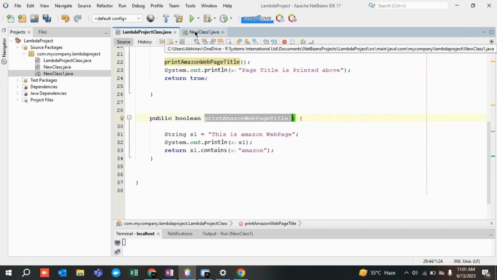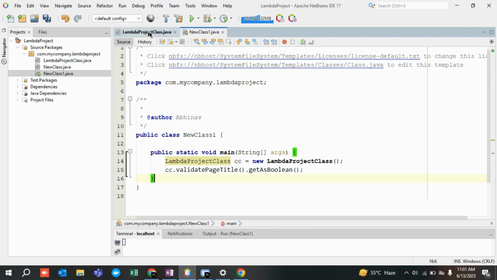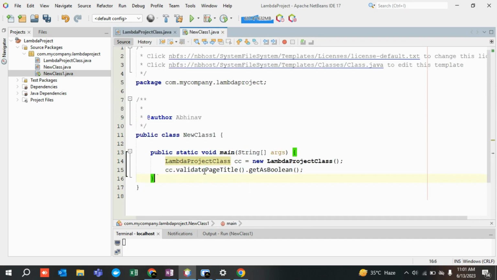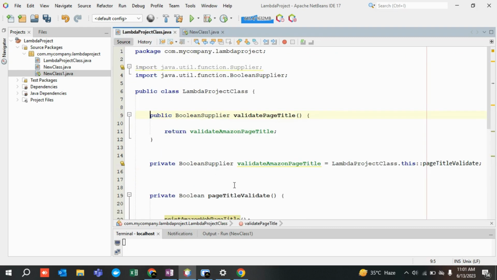So the question again arises that this method is present over there. Let's call it, and it will print directly the web page title, right? But no, I have not done it like that. I have called the supplier. If I click over here again, I'm navigated back to this particular class, to this line where this method is there. Okay, so now you may get confused. Where is the code for validating page title?